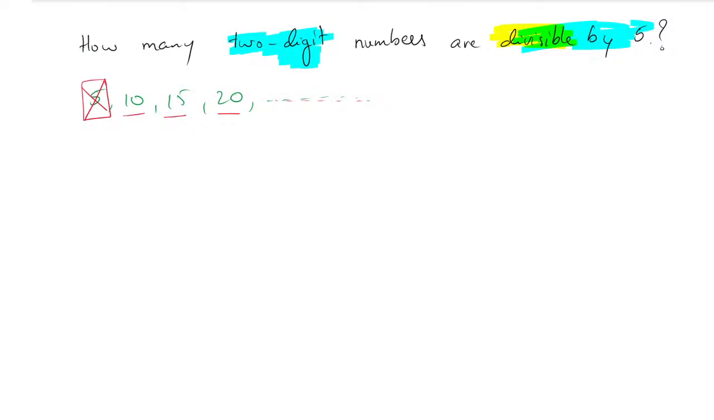But it will continue like this, so till how much will it continue? It must continue till less than 100, because 100 is a three-digit number. 99 may be divisible by 5, but you know that 99 is not divisible by 5. Which is the last number which is divisible by 5? That we have to find.